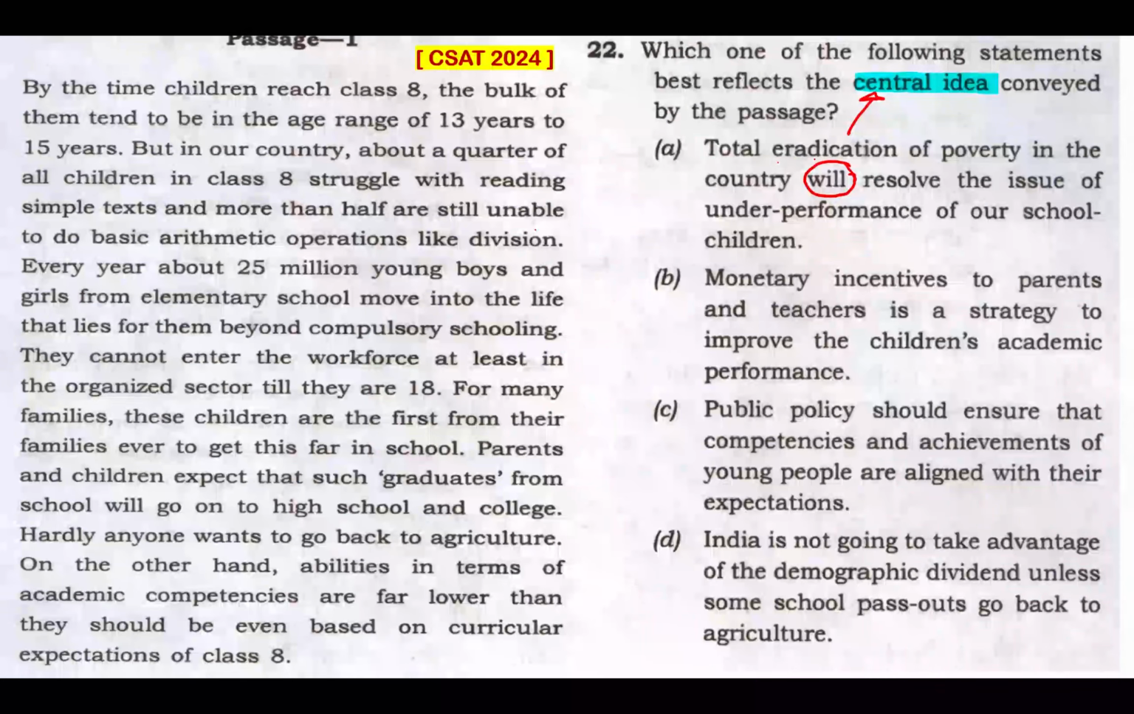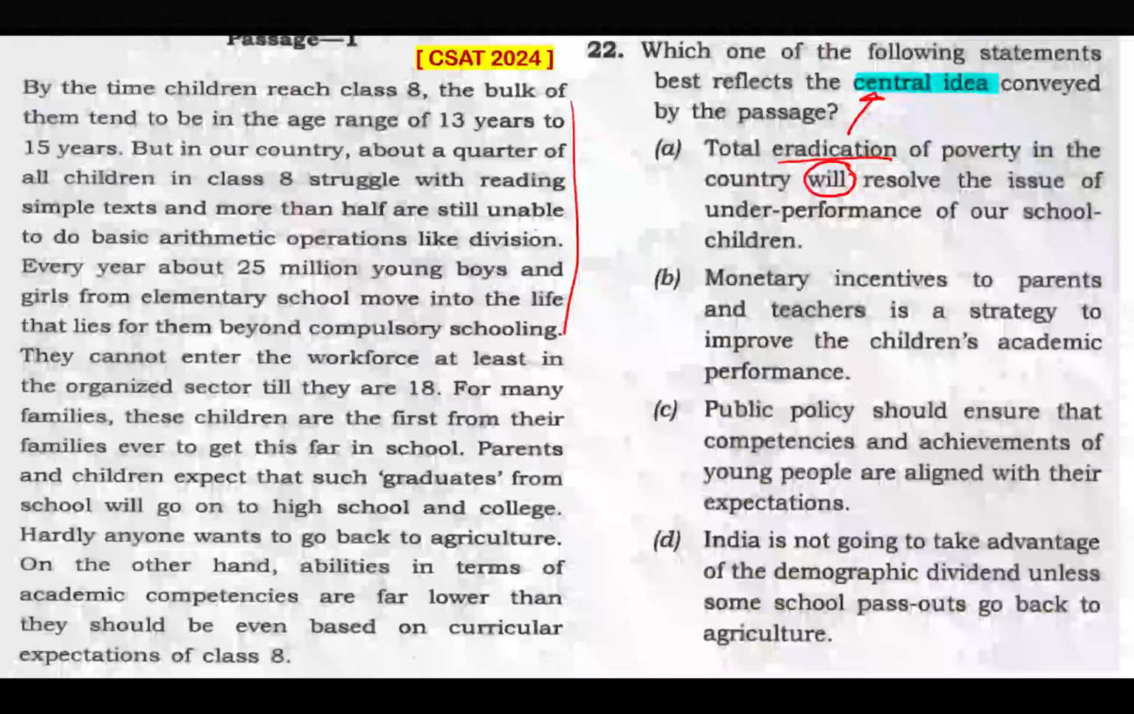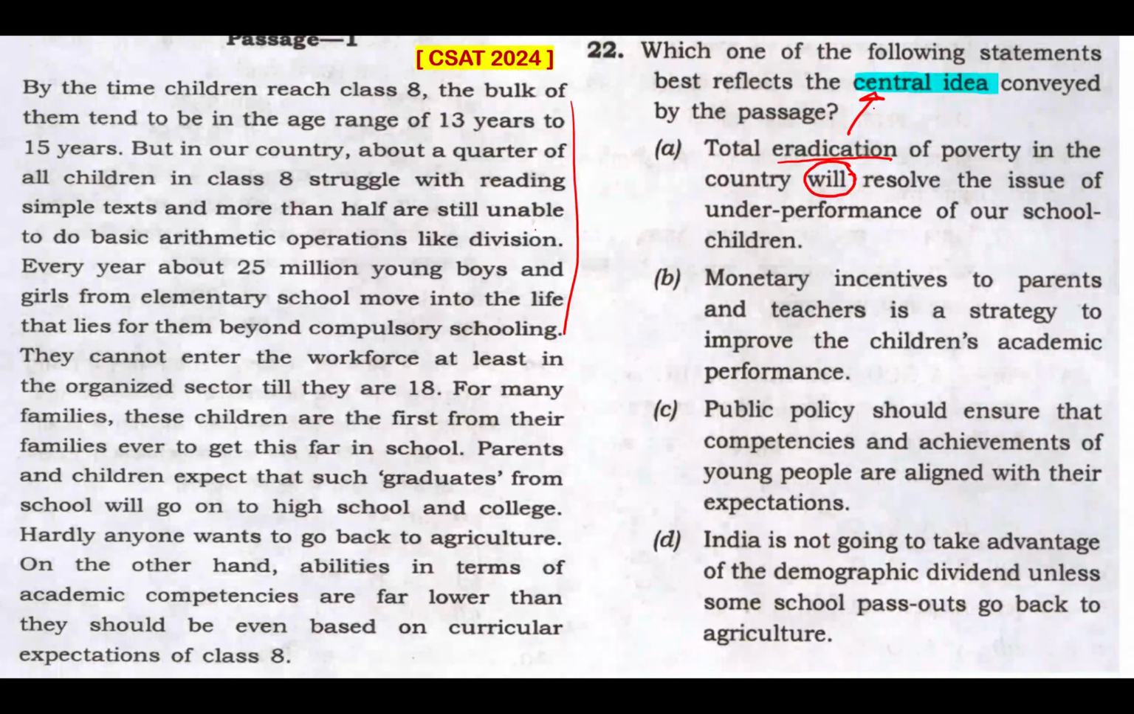Number one, this is not mentioned here, eradication of poverty. Number two, the reason is not mentioned here. So this solution is totally out of context because of that reason. And that is why this cannot be a part of the central idea. It has to be mentioned here. And on top of that, the reason is not mentioned here to give a solution. So option A is definitely not my answer.